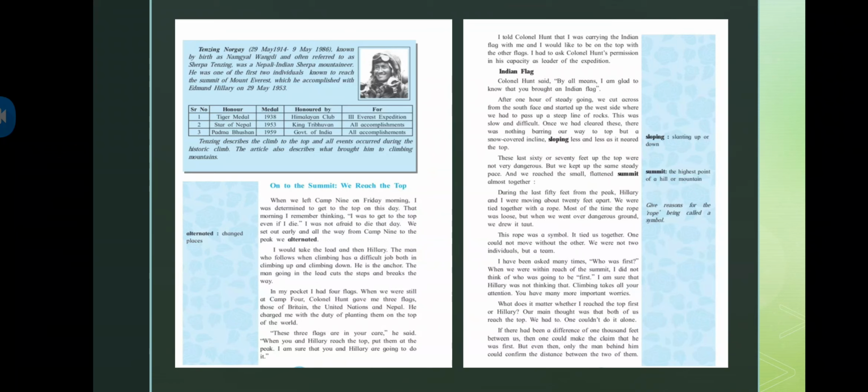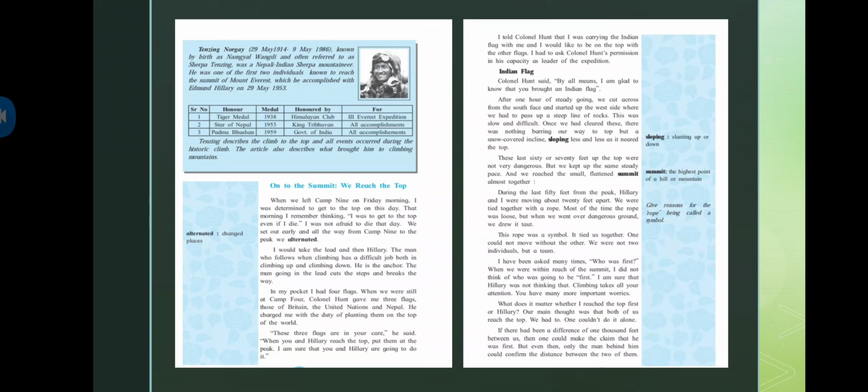In my pocket, I had four flags. When we were still at Camp 4, Colonel Hunt gave me three flags, those of Britain, the United Nations, and Nepal. So what he's saying is that when we were moving towards the summit of Mount Everest, I had four flags in my pocket. The three were given by Colonel Hunt. So, who is Colonel Hunt? Basically, the expedition leader, the person who was leading and guiding them.